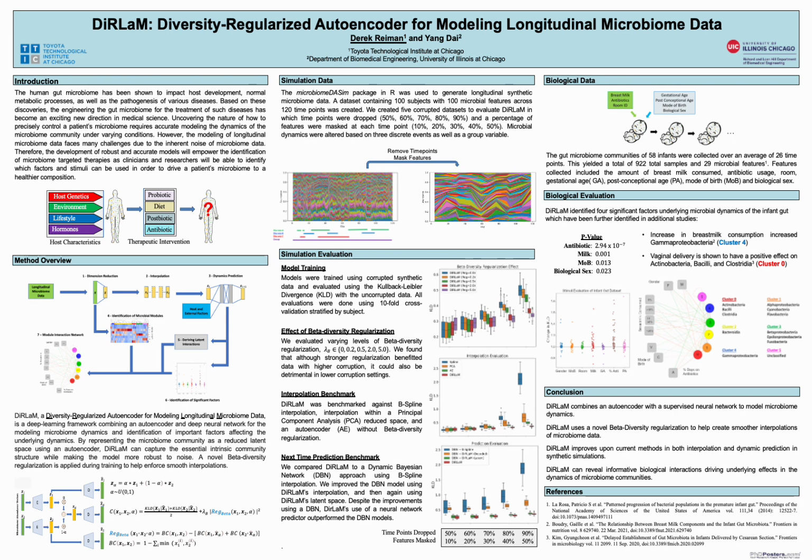Lastly, we evaluated DiRLaM's ability to predict subsequent time points. We first compared DiRLaM to a standard approach of using a dynamic Bayesian network, or DBN, on B-spline smoothed data. Then, based on our observation that DiRLaM improved interpolation, we trained a DBN using DiRLaM's interpolated values. We then considered that DBNs suffer at larger feature spaces and evaluated how DBNs perform using DiRLaM's reduced interpolation within that latent